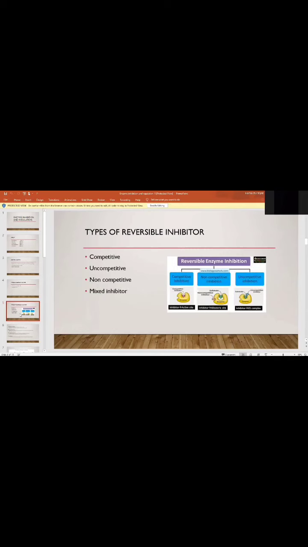My topic is types of reversible inhibitor. There are four types of reversible inhibitor: competitive inhibitor, uncompetitive, non-competitive, and mixed inhibitor. Competitive inhibitor combines reversibly with the active site of the enzyme. It does not combine with the substrate and can be reversed. At infinite substrate concentration, the inhibitor does not affect enzyme activity.